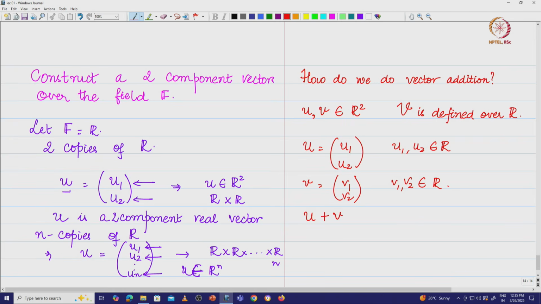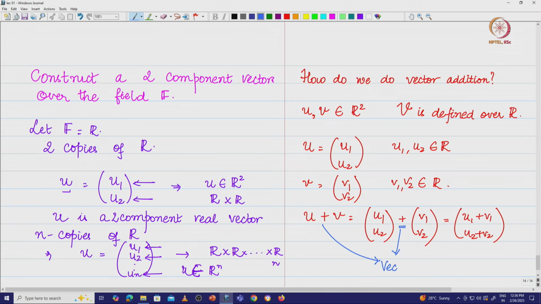Now what I am going to do is define vector addition as u plus v, which is nothing but (u1, u2) plus (v1, v2). I am going to write this as component-wise addition, that means (u1 plus v1, u2 plus v2). There are a few things you have to note here. This plus and that plus correspond to vector addition.